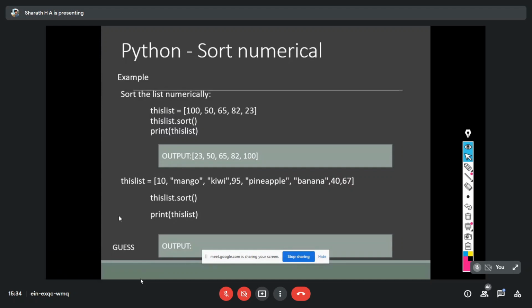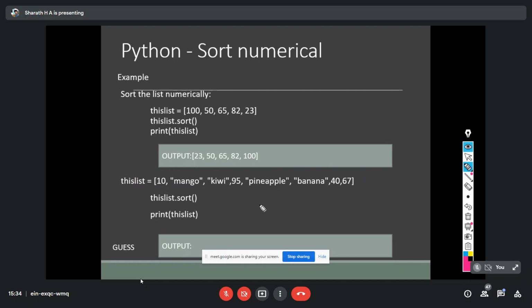If I use the sort function on heterogeneous elements, it doesn't work, because the compiler couldn't understand in which order it has to sort when it has different data types. Here we have numbers as well as characters, meaning strings. So in which order should it display? The compiler couldn't understand. That's why in this case you will get an error. If you want, you can check it for a heterogeneous list. If I try to sort, you will get an error.